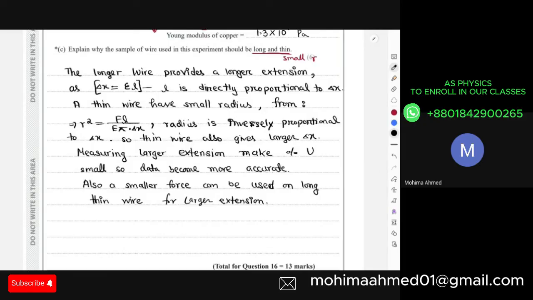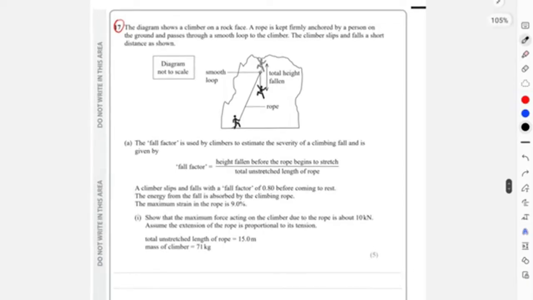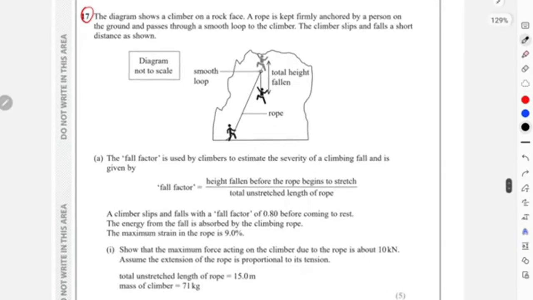Okay, and the last two questions, 17 and 18, I'm not actually going to solve in the class today. I'll upload them. The diagram shows a climber on a rock. A rope is kept firmly attached by a person on the ground and passes over a smooth loop to the climber. The climber slips and falls a distance as shown.